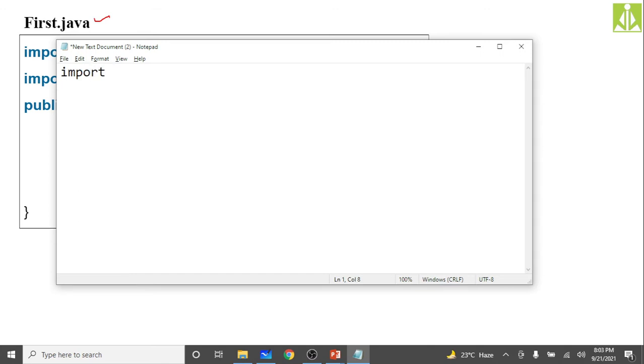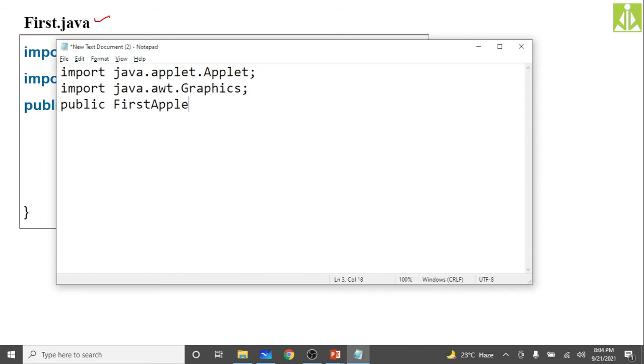So import java.applet.Applet; then import java.awt.Graphics. Two classes we have imported. Then write your class, that is first applet, which extends the Applet class.